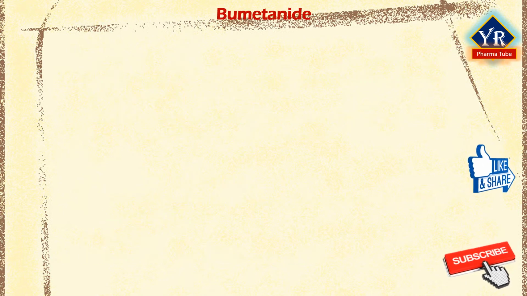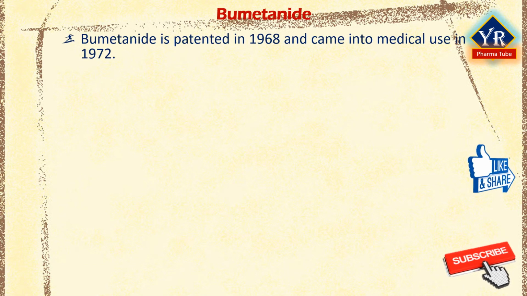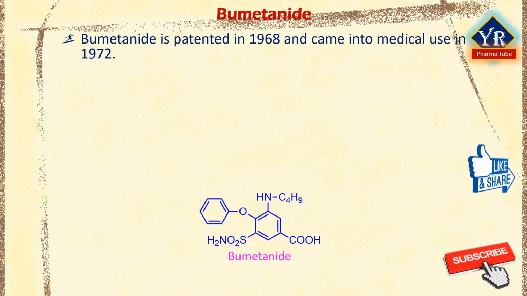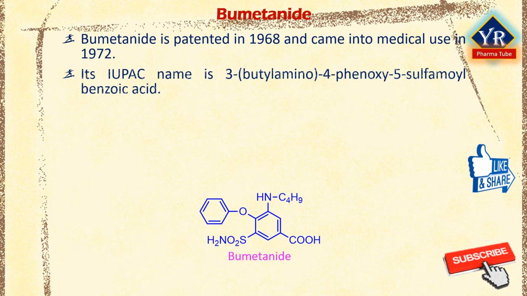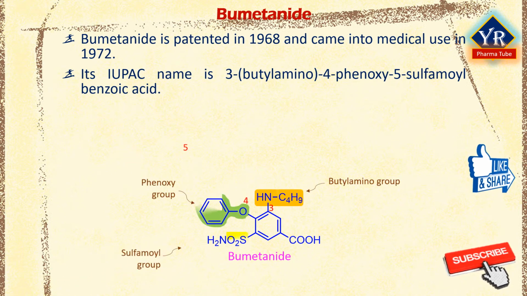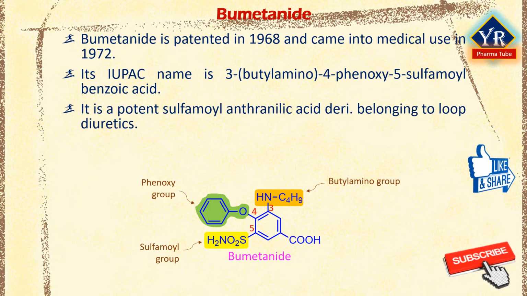The second drug is bumetanide. Bumetanide was patented in 1968 and came into medical use in 1972. Its IUPAC name is 3-butylamino-4-phenoxy-5-sulfamoylbenzoic acid. It is a potent sulfamoyl anthranilic acid derivative belonging to the class of loop diuretics.